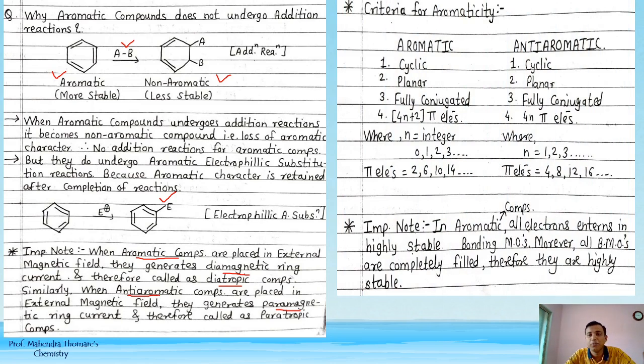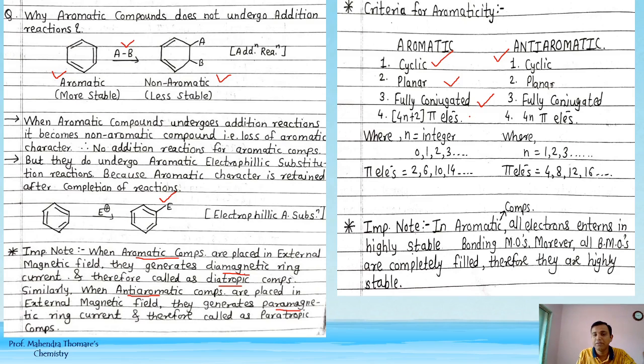So criteria for aromaticity जो हमने अभी देखा, basic criteria, that is in aromatic and anti-aromatic compounds. So cyclic molecule होना चाहिए, cyclic, aromatic में भी anti-aromatic में भी. Planar, both are planar, and both are fully conjugated.